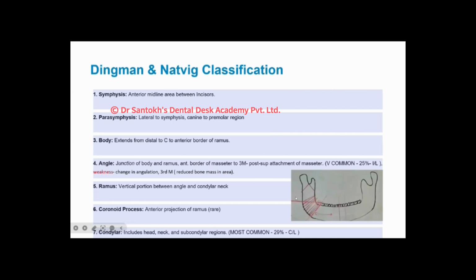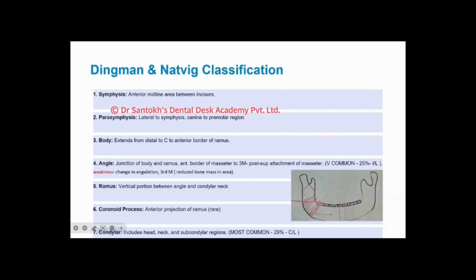So you can see it here. This is the angle, right? So you can see that this is the anterior border of the masseter muscle. I'm sorry, this is the anterior border of the masseter muscle. And here we had the third molar. So we're going to draw this line parallel to the third molar. And this is the actual angle, which is right between your body and your vertical ramus.